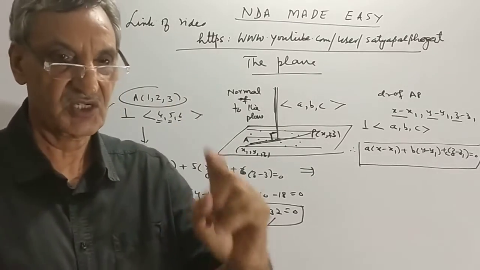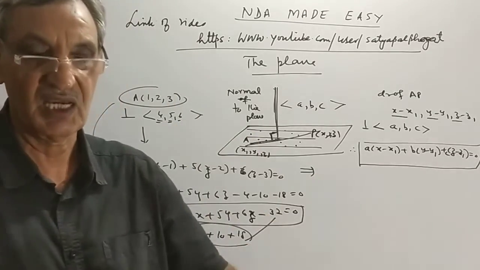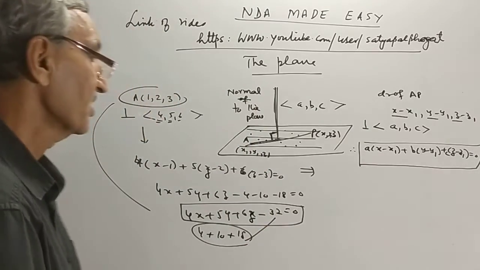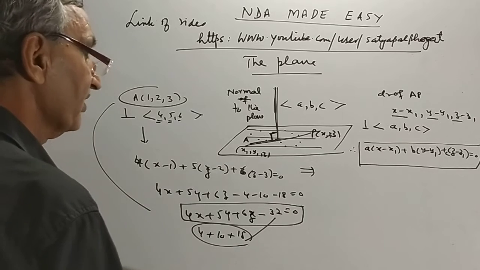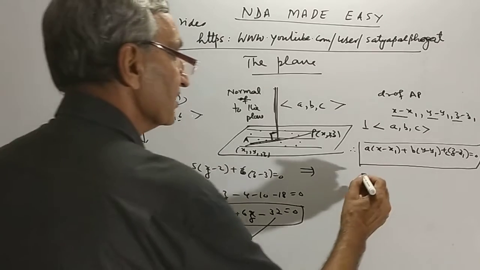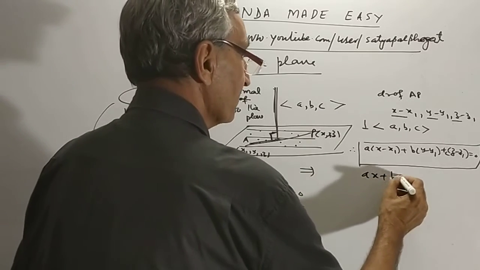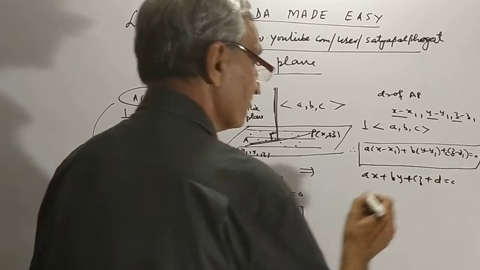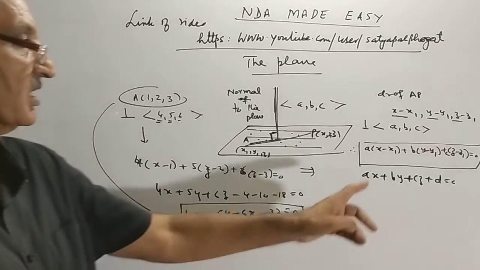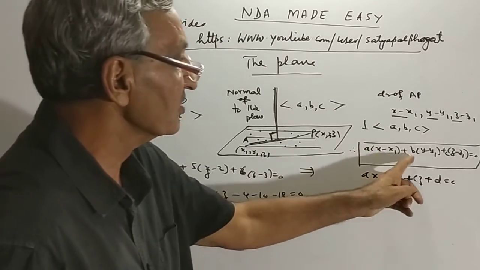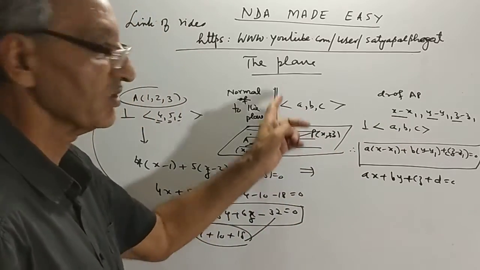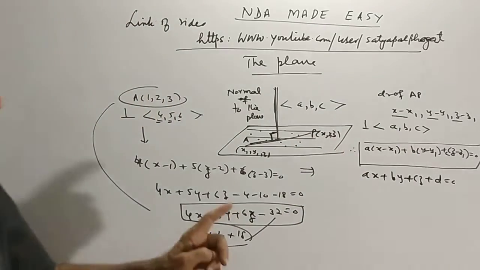Any linear equation. The equation of the plane that we got is linear in x, y, z, and this is the equation of the plane. So this is the one point form, and when I say the linear equation, this is ax plus by plus cz plus d. This is the general equation of the plane. Here a, b, c, d. Look here, a, b, c. What were these a, b, c? They were the direction ratio of the normal to the plane. What is the direction ratio of the normal to the plane?